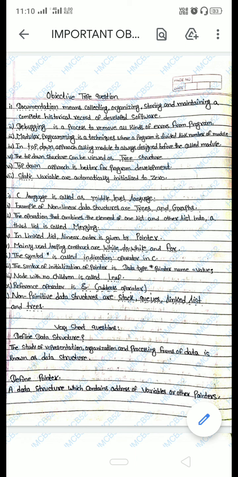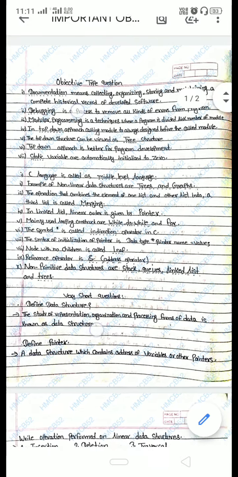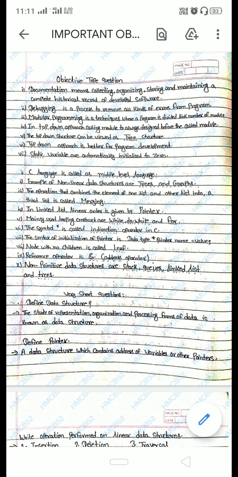So these are the objective questions which can be asked in our examination for 1 mark or 2 marks, and sometimes they come as true and false also. You can read this in up to 10 minutes, and just remember it. It will be helpful in your examination to increase your marks. And some very short questions are also given here.